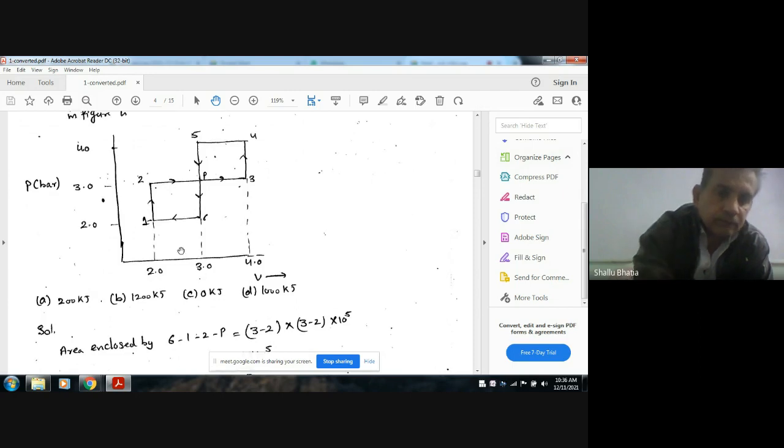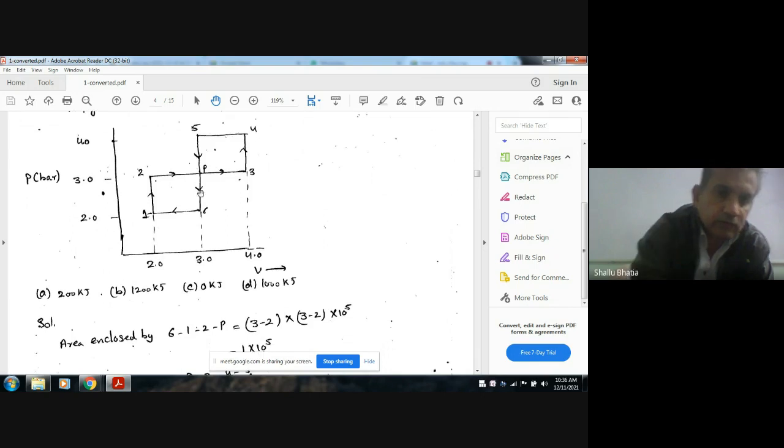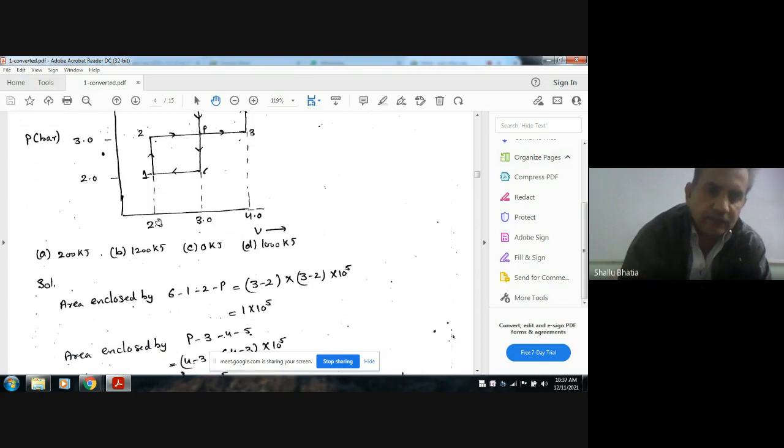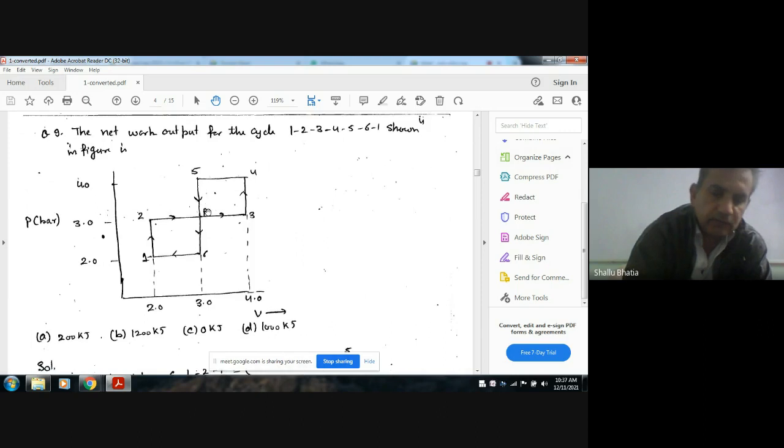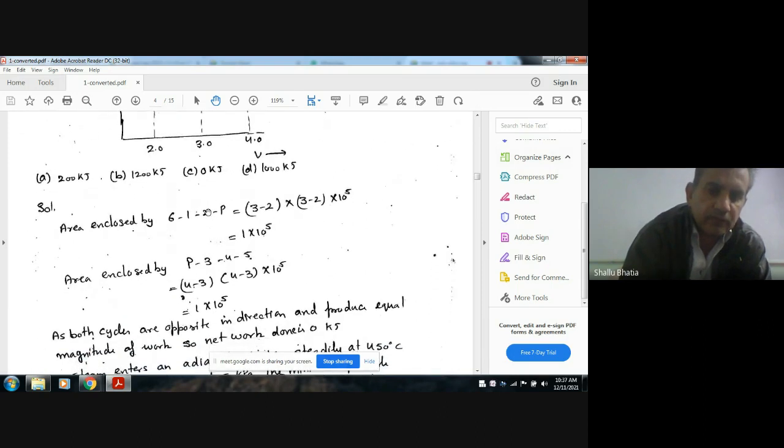We can find the work done in both the cases by their areas. The area for the loop 6, 1, 2, is (3 minus 2) multiplied by (2 minus 1), and similarly the area for the loop 3, 4, 5 is also the same, that is 1 into 10 to the power 5.